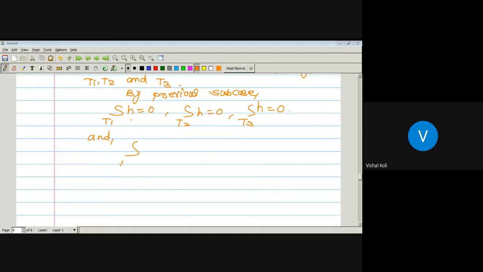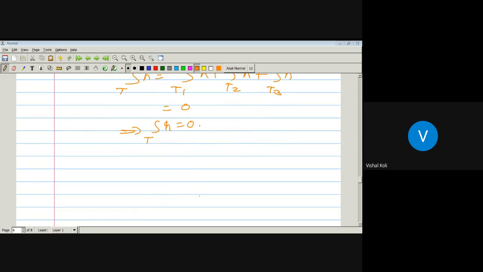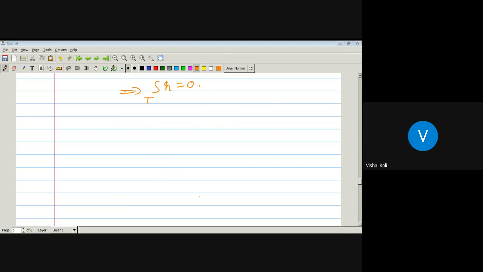And integration over the triangle T of the function H is nothing but integration over T1 of H plus integration over T2 of H plus integration over T3 of H. And all those values are 0, which implies integration over the set T of H is equal to 0. So in all three cases, the given function has integral value over the triangle T equal to 0. Then by Morera's theorem,